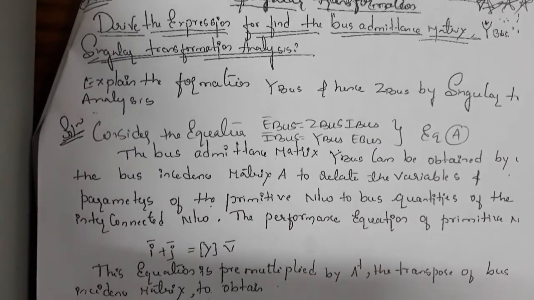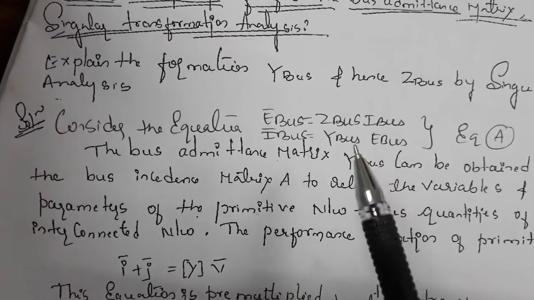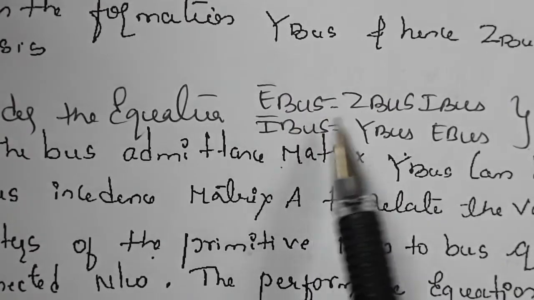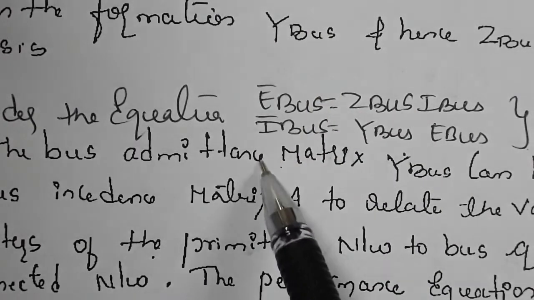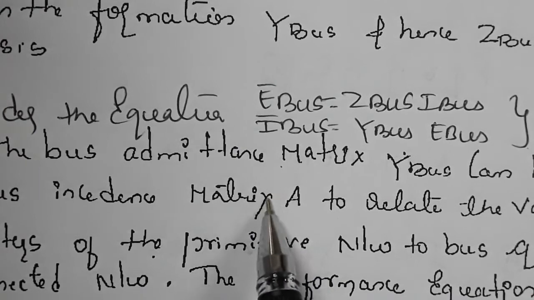To get this derivation, first take this equation: E bus equals Z bus into Y bus. We got this equation from the primitive network, on which I have already uploaded one video. What is a primitive network? A primitive network is a network whose elements are not connected to any other elements, so you can call them unconnected elements. There we found the values of the performance equations in the primitive network. We took the diagram in terms of impedance and admittance, applied KCL and KVL, and found the values.